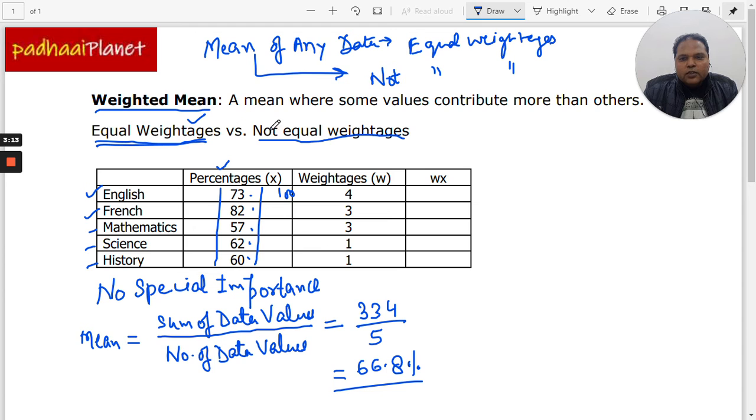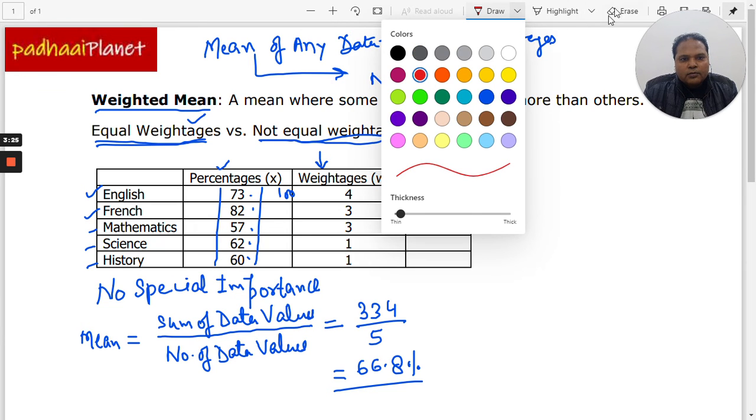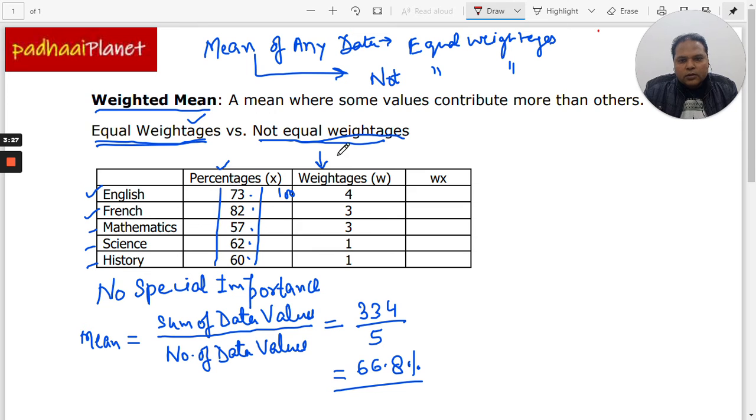And now the question is what the mean value will be if the weightage is not equal. So in this column we have the weightages associated with each of the subjects. Now the formula for this is the mean weightage, or we can say weighted mean.